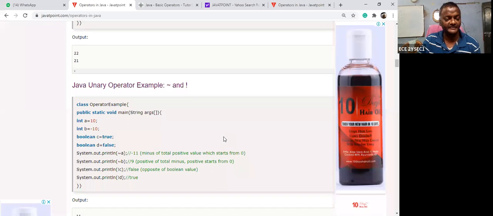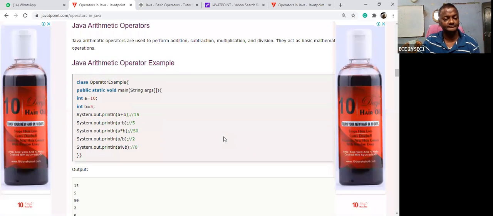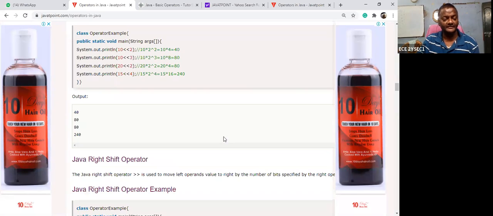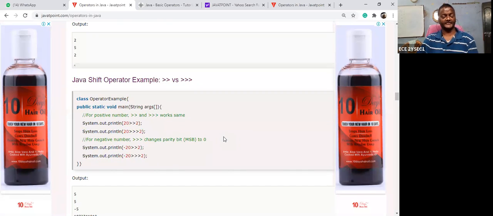Suppose this is it. Next is arithmetic operators. You already know that. Next. Right. So I think, can you bear 5 minutes? I can explain one more thing.